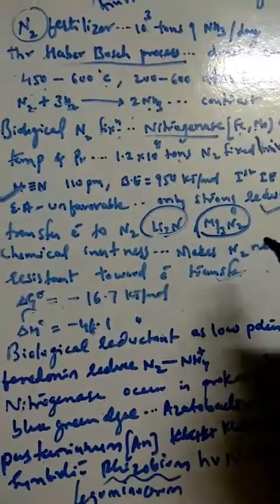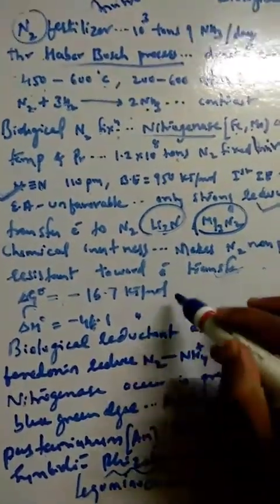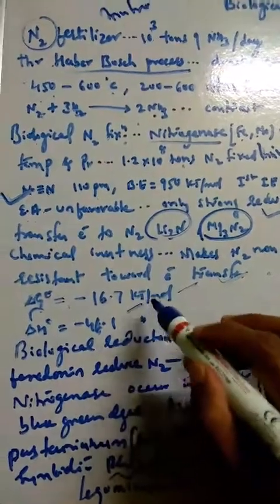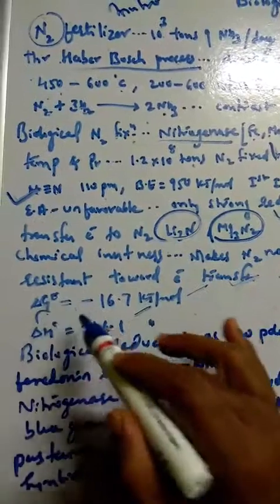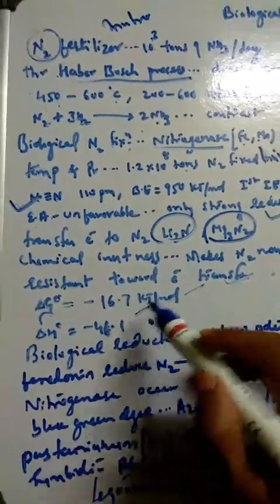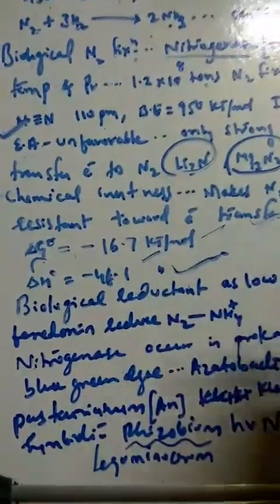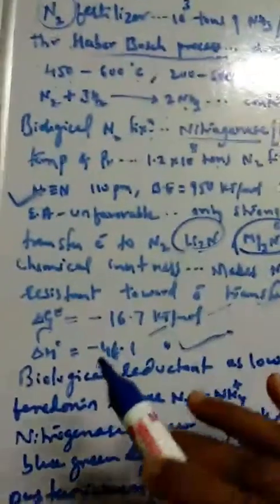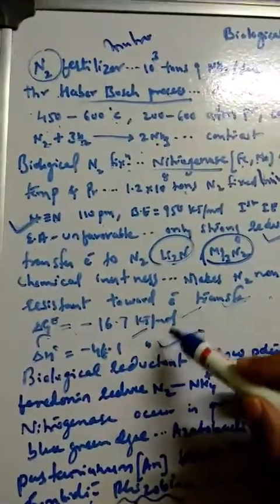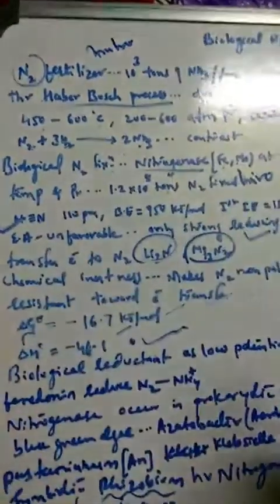And if you see the thermodynamical parameters of ammonia production in the gaseous state, N2 plus 3H2 into NH3, delta G naught is minus 16.7 kilojoules per mole, and delta H naught is minus 46.1 kilojoules per mole. Very efficient here. Delta G naught is negative, so it is a spontaneous reaction, and delta H naught is also favorable. So this is about the thermodynamical parameters for the synthesis of ammonia.